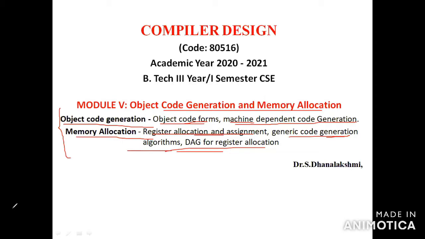Next, the intermediate code generator gives its output as input to the code optimization, which improves the intermediate code and generates the optimized code. Then that is given as input to the code generator. The code generator will generate the machine code, object code of the machine language, or assembly language code. So this is the code generation phase.